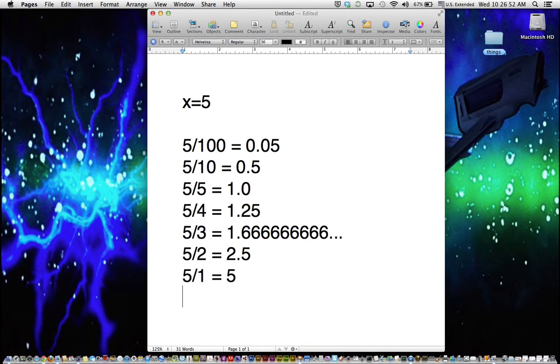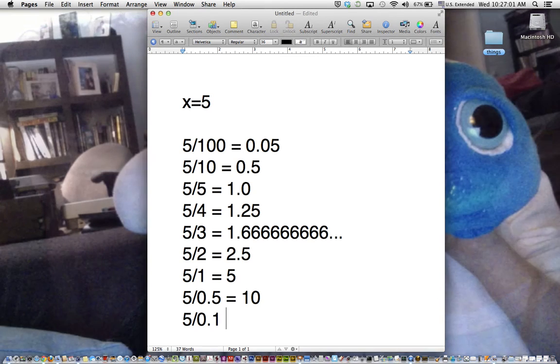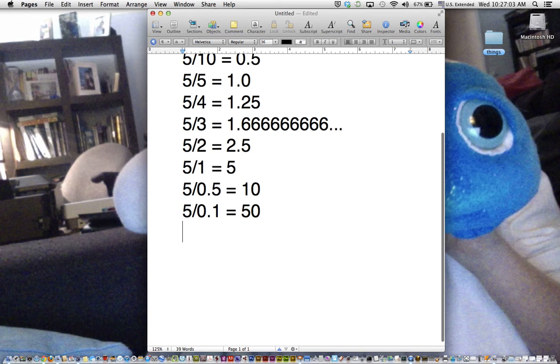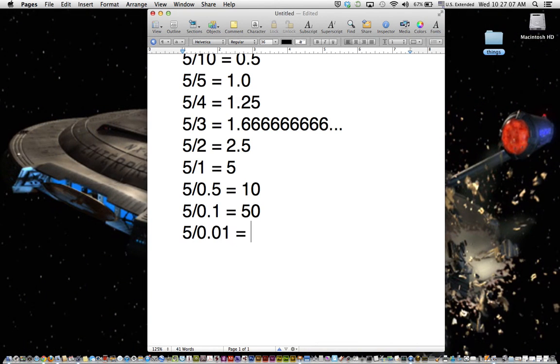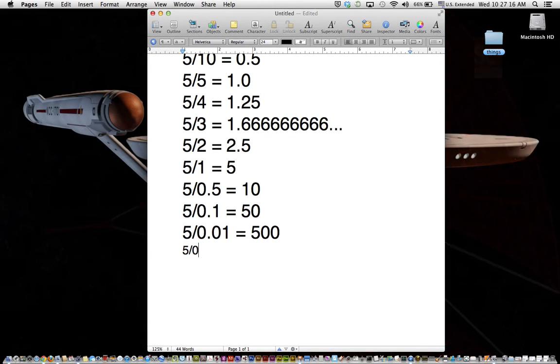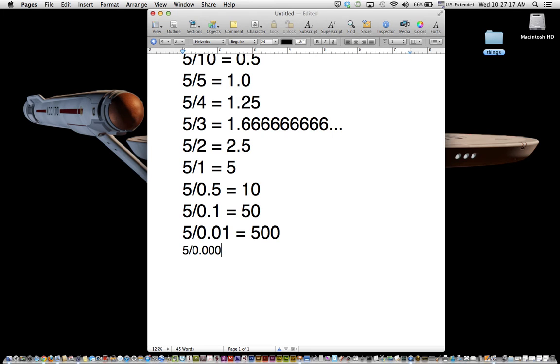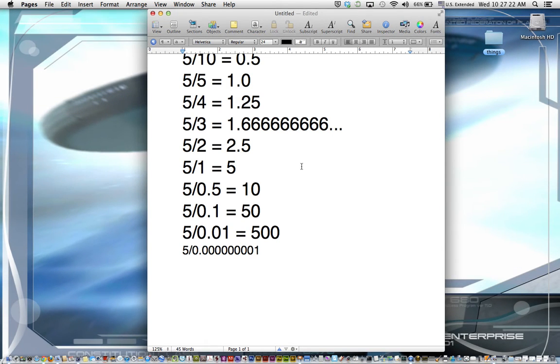And that trend continues. 5 divided by 0.5 is 10. 5 divided by 0.1 is 50. And 5 divided by 0.01 is 500. Now let's try a really big number, like 5 divided by 0.0000000001.